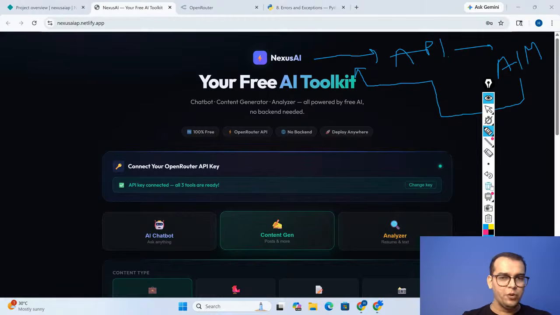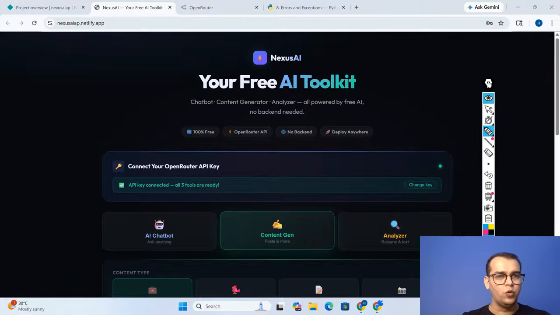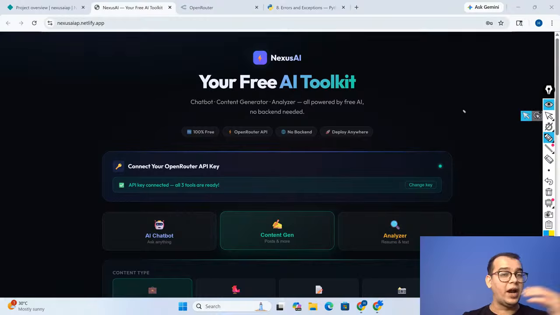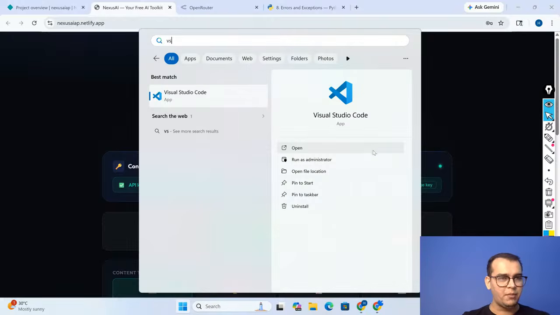Now what I will be doing is sharing one GitHub link, where you can find the code, and you will be surprised, because we are not using any heavy technology. We are just using HTML, CSS and JavaScript. Ever wonder how we can create this application just by using HTML, CSS and JavaScript? So let me show you. Let me just open my VS Code.